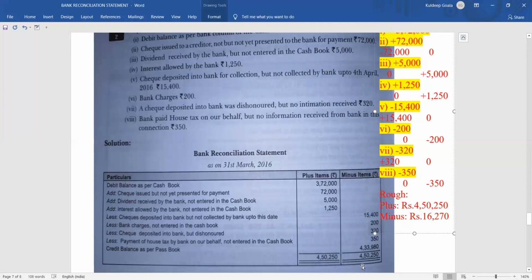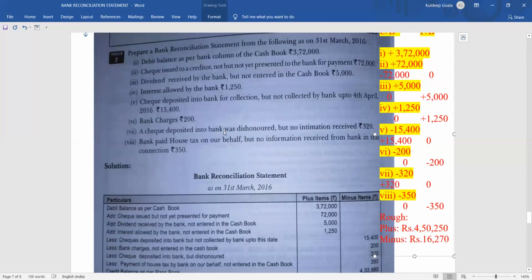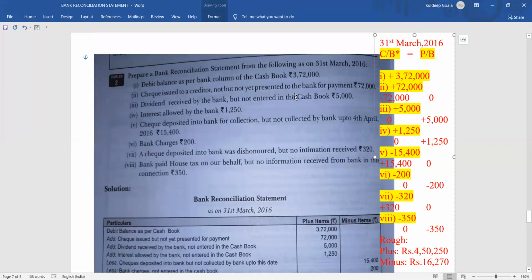Please see the first video properly to understand today's class also. That is the base. I hope all of you have understood this sum properly. In the next video, we will be learning about the favorable balance as per passbook. Then we'll go for the unfavorable one, both as per cash book and passbook.